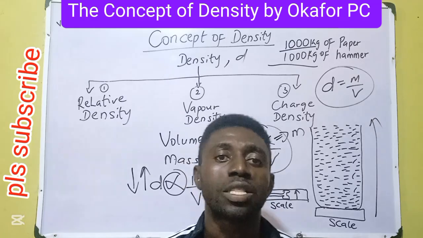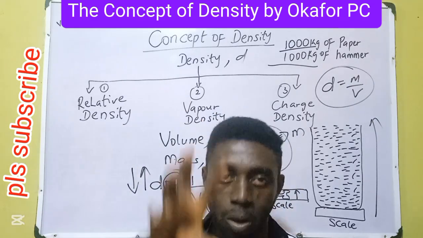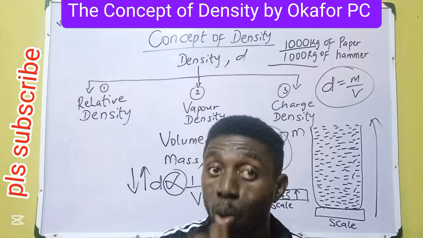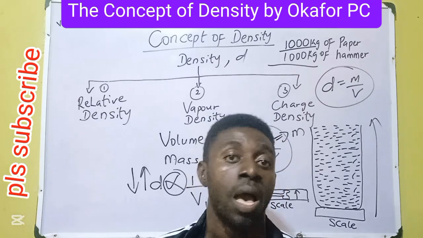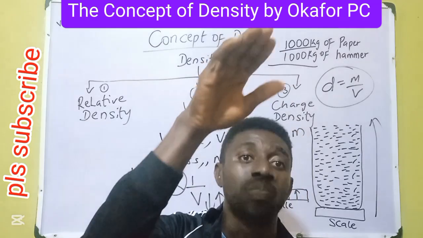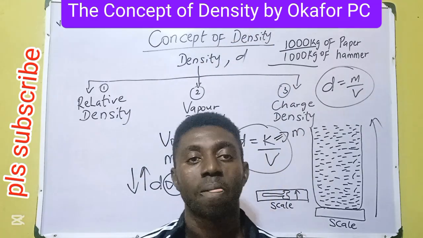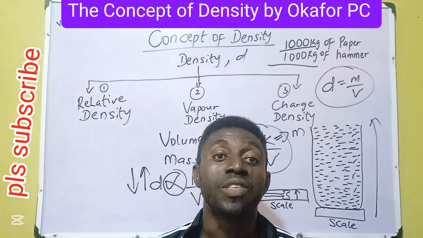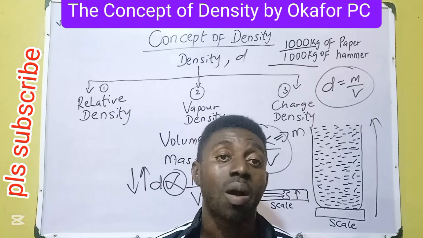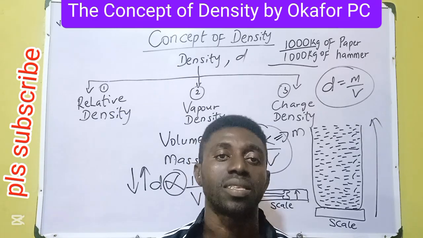So if you have any intention to increase the density of a body, what do you do? You congeal it, you compress it. What are you trying to do? To lower the volume. For every lowered volume, there is increase in density. But for every increased volume, there is decrease in density. Inverse proportion. Okay, we have different categories or kinds of density. We have relative density.